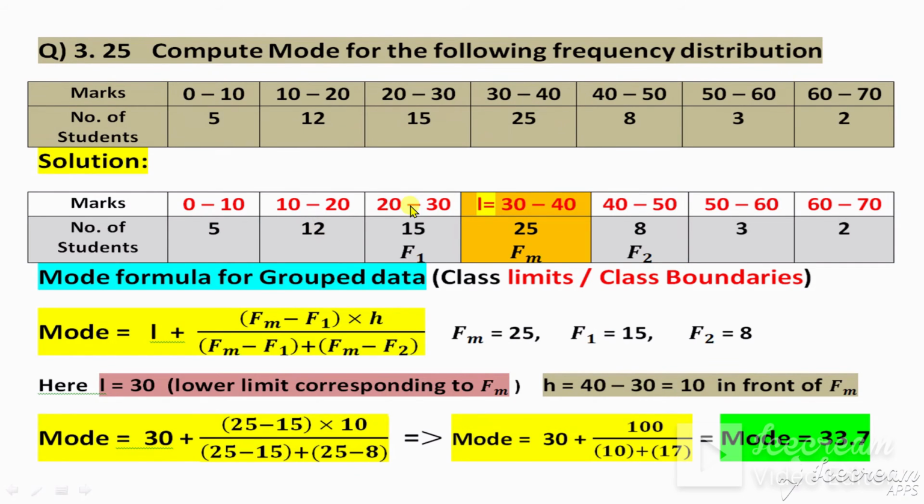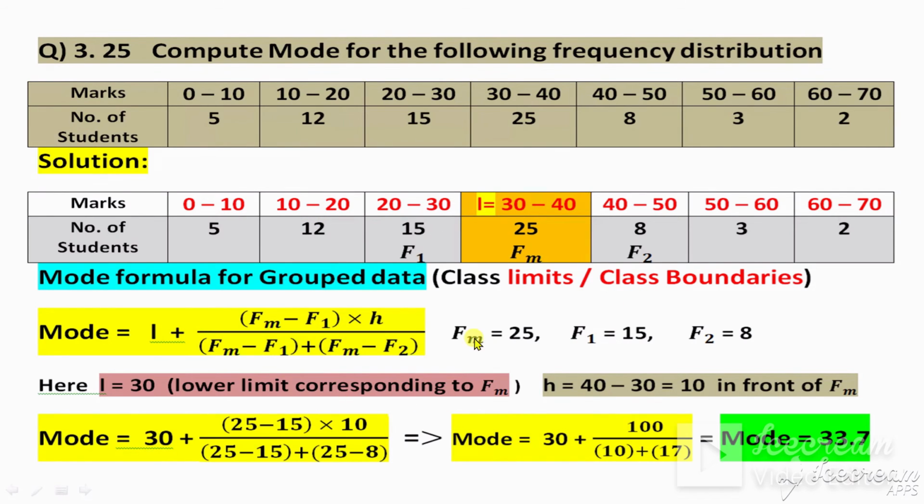These are already class boundaries. How? Because these are repeated the same: 10 repeats the same time, 20 repeats the same time, 30 repeats the same time. When the repetition is the same, it is class boundary. If the repetition is different, then those will be class limits. First convert into class boundary.